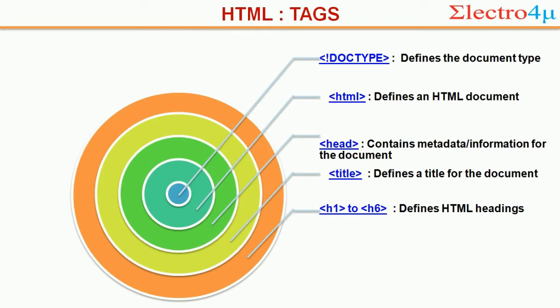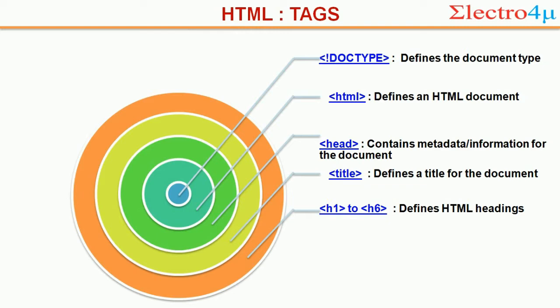This information is data, and data about data is called metadata. Information is the same, like what is my age, what is my motherland, what is my mother tongue. Those are my information, and such information is held using the head tag, which contains specific information about the web page.